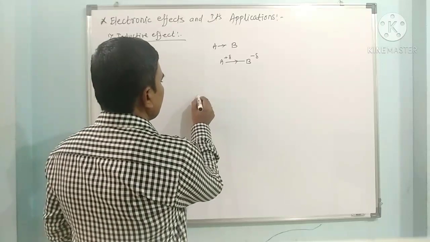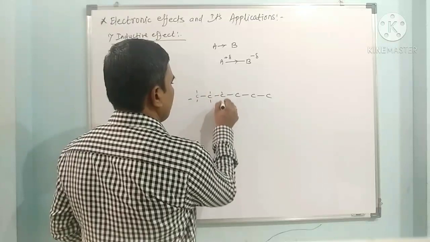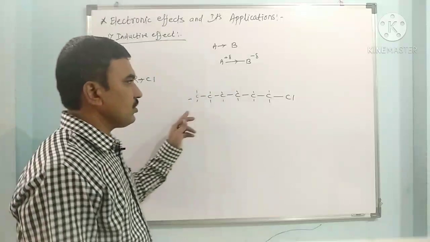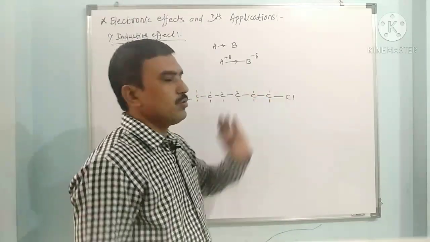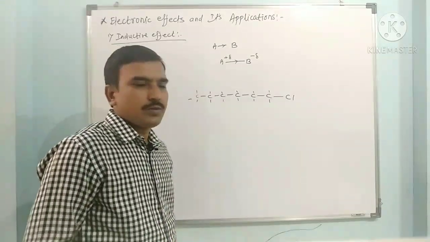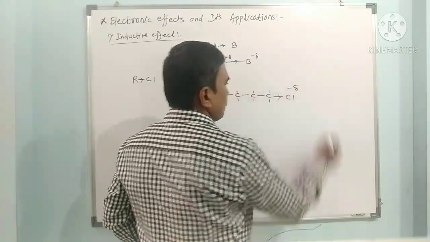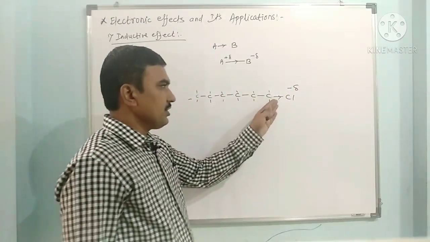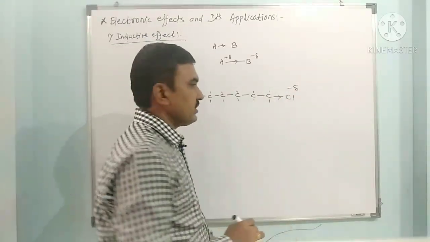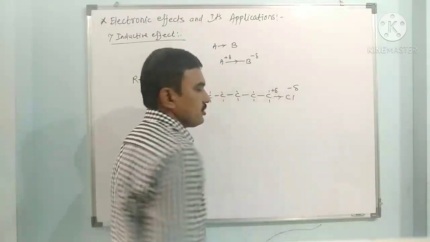Now let us see a simple example. Suppose this is a long chain of carbon atoms having this chlorine. This inductive effect operates in a long chain of carbon atoms. Here the chlorine attracts electrons from carbon, so chlorine becomes delta negative because of greater electron density around it. Now this carbon becomes electron deficient because of this electron donation towards chlorine, so it receives delta positive charge.